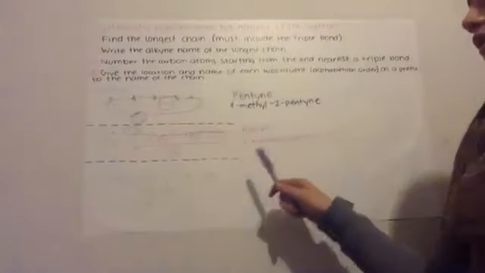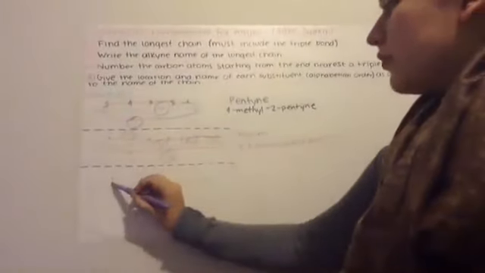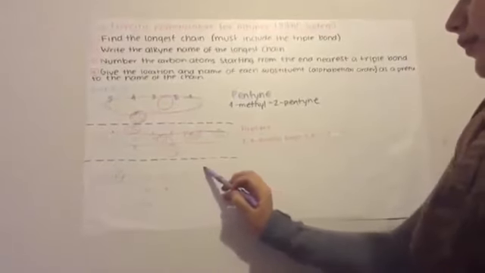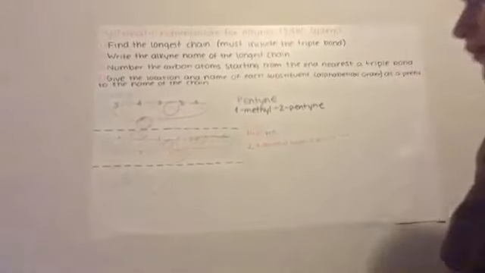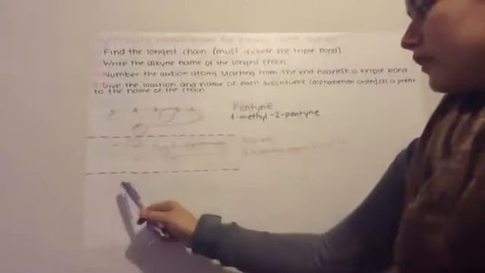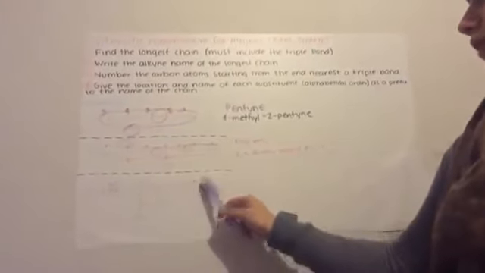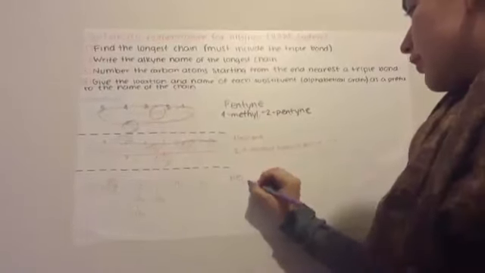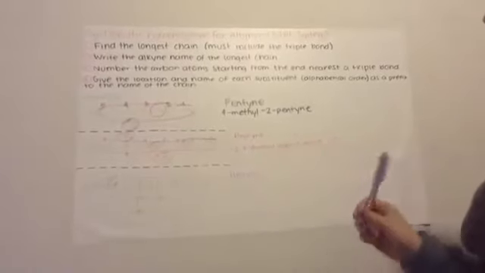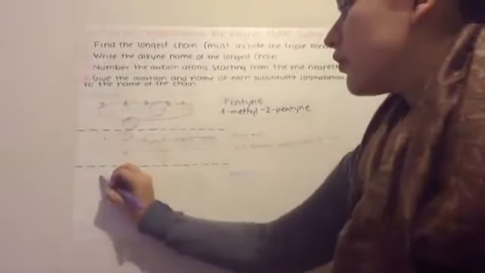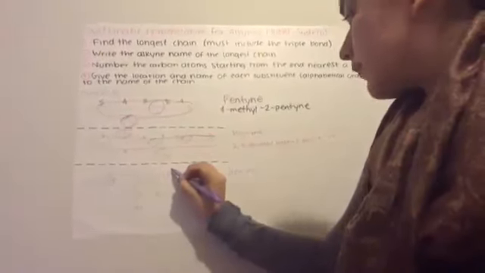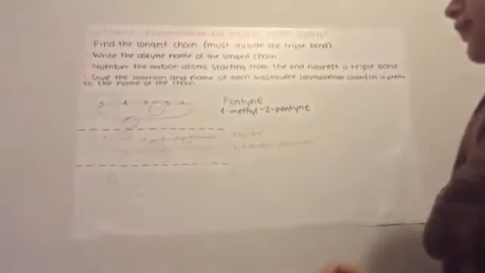And this is example number 3, and we are going to solve it like we did before. So here is the triple bond, here is the longest chain. And then we have 1, 2, 3, 4, 5, 6 carbons. This is hexane. And then here is the triple bond. 1, 2, 3, 4, 5, 6.